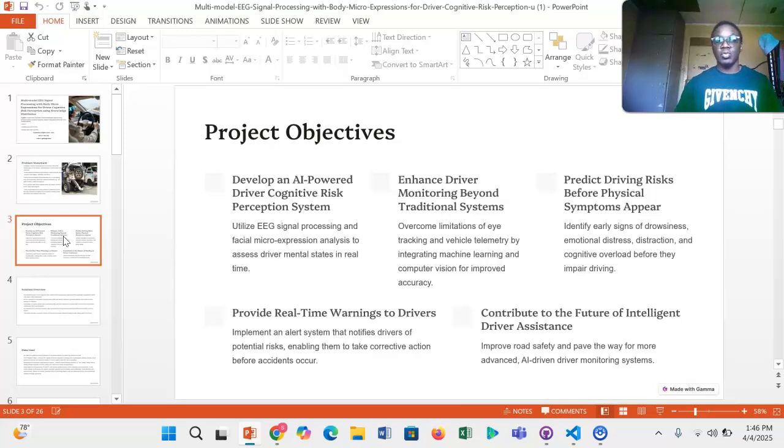We also need to develop something that can enhance the existing monitoring systems, so we build on top of the existing camera-based models, and predict driver risks before the symptoms even appear by accessing the human brain. We also want to provide real-time warnings to drivers that are customized depending on the current condition of the driver and the environment around them.